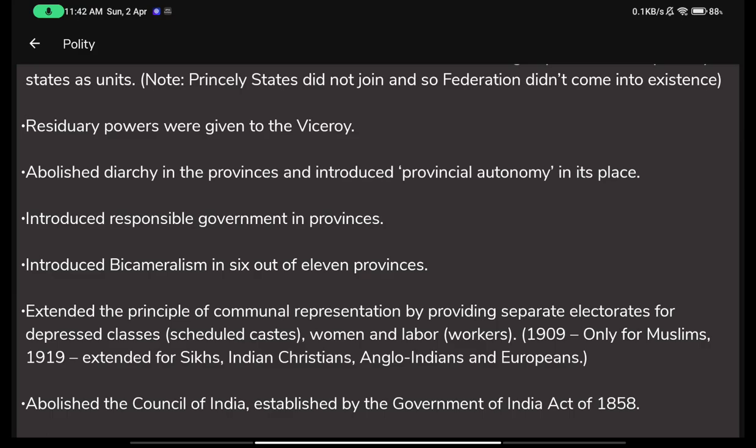Each state's parliament had two chambers, each one had a Lok Sabha and a Rajya Sabha. For instance, this is an example, that each had a Lok Sabha and each had a Rajya Sabha, and they worked according to it. But now, as we know, we do not have two chambers in each state government. We only have one state government which forms all the rules, and there are no two chambers. There are only two chambers at the center level, not at the state level. But at that time they had two chambers at the state level too.